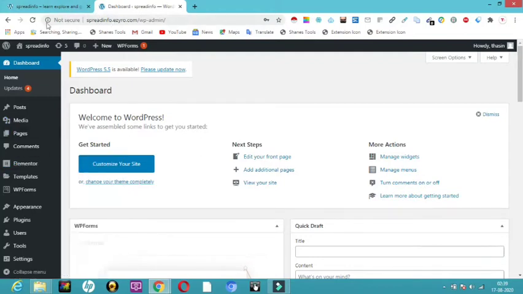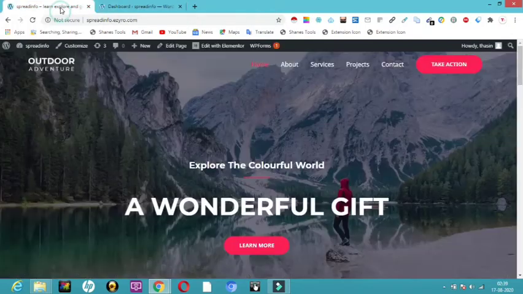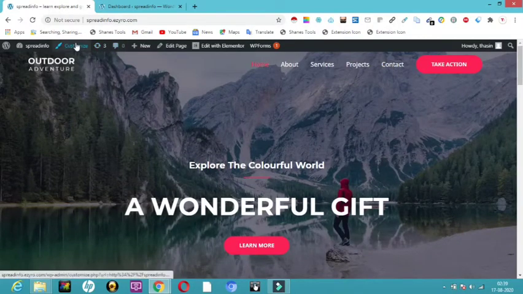So now what I'm going to do is use Elementor. Now I'm going to do all that editing process. Now I have come over here, and now all I'm going to do is edit with Elementor. So which page do you want to edit? This is a home page, about page, service page. So let me first edit my home page. So I'll click on home page. Now it has become red. Now I'll click on edit with Elementor.